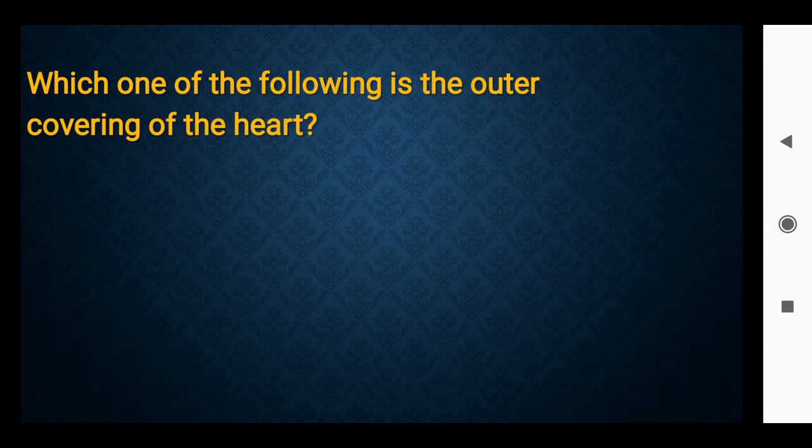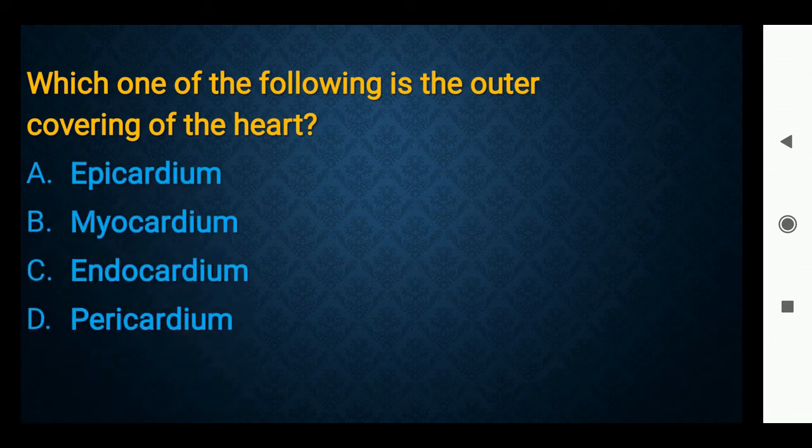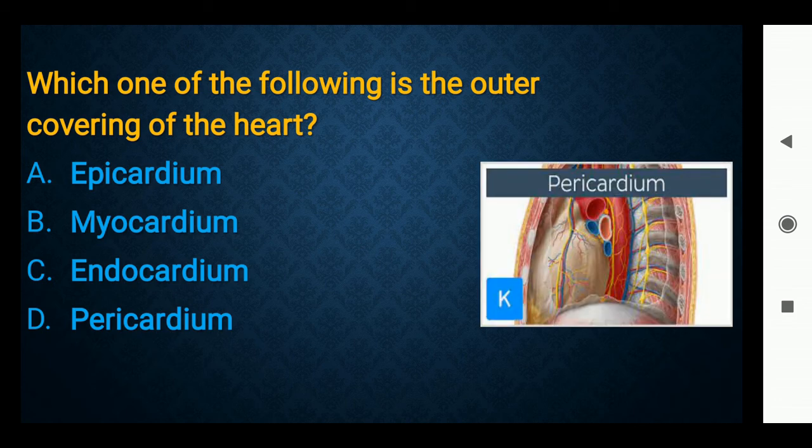Which one of the following is the outer covering of the heart? Options are epicardium, myocardium, endocardium, pericardium. Epicardium, myocardium, and endocardium are the three layers of the heart muscles, but this is the picture for pericardium. The pericardium is the outer covering of the heart.